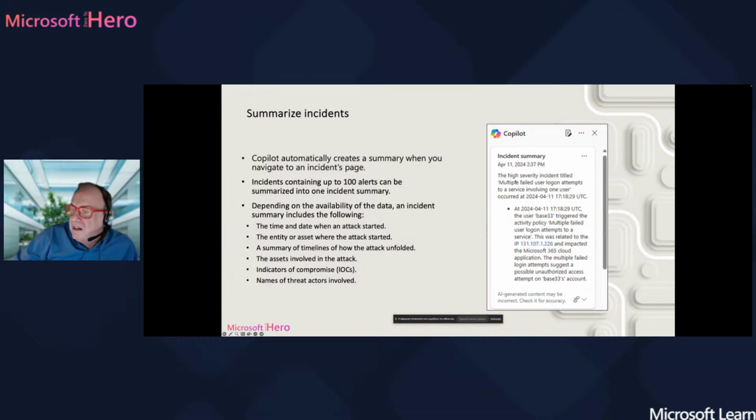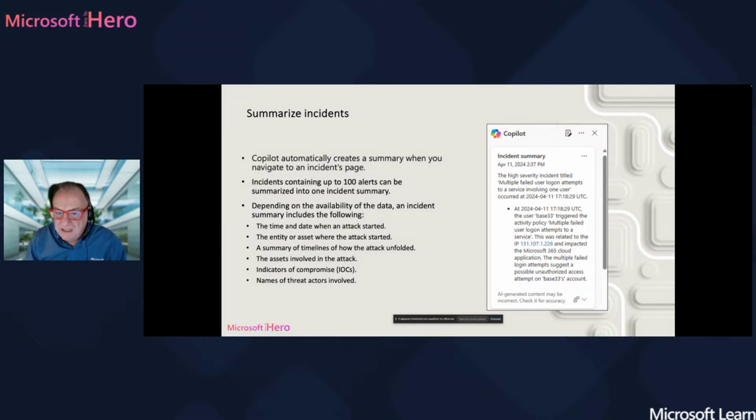And as you can see here, what Copilot says is that the high severity incident titled multiple failed user logon attempts to a service involving one user occurred at that specific date and time, and this is all the story about what really happened. At this specific date and time, the user, base 33, triggered the activity policy, this one, and this was related to this specific IP address and impacted the Microsoft 365 cloud application. And it goes on like this.